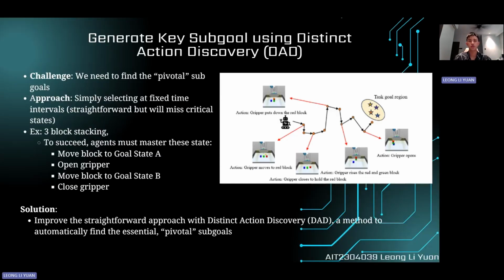So this is the next section, which is to generate key subgoals using DAD. And the challenge is that we need to find the pivotal subgoals. And the most straightforward approach is to simply select at fixed time intervals. And the solution in this paper to improve the naive approach is this DAD, a method which can automatically find the essential pivotal subgoals.